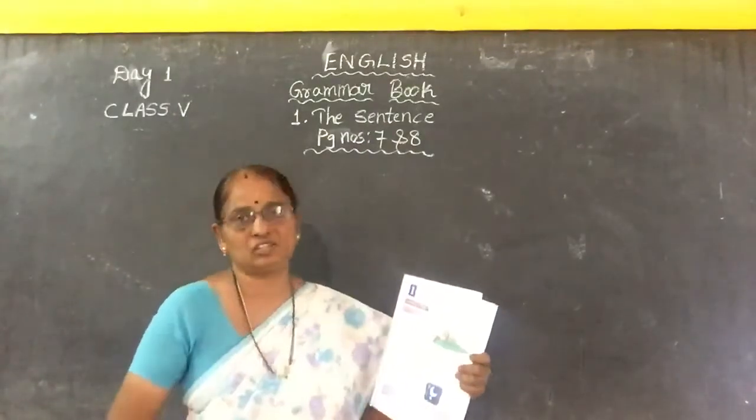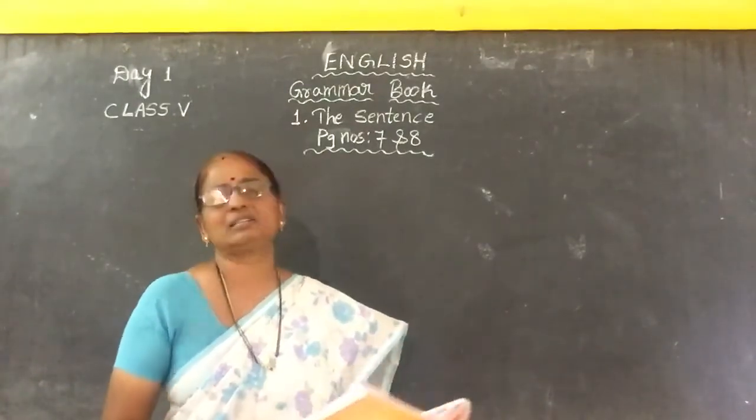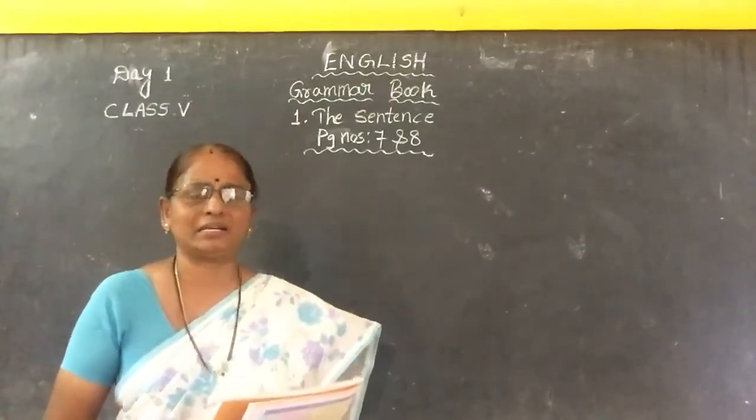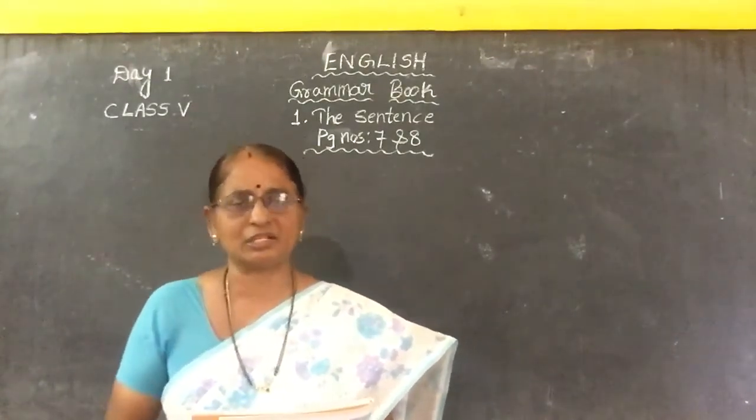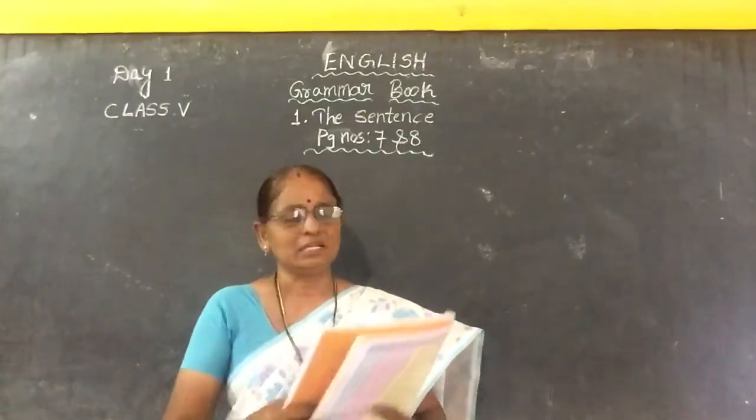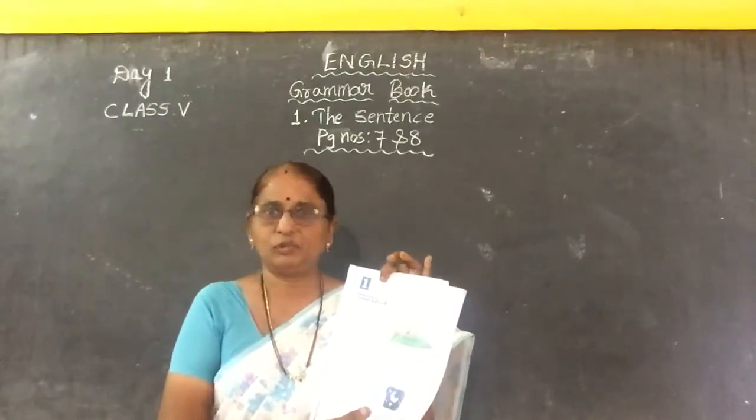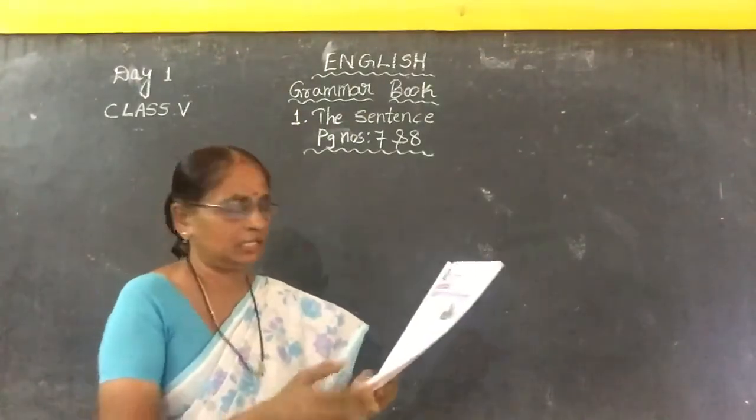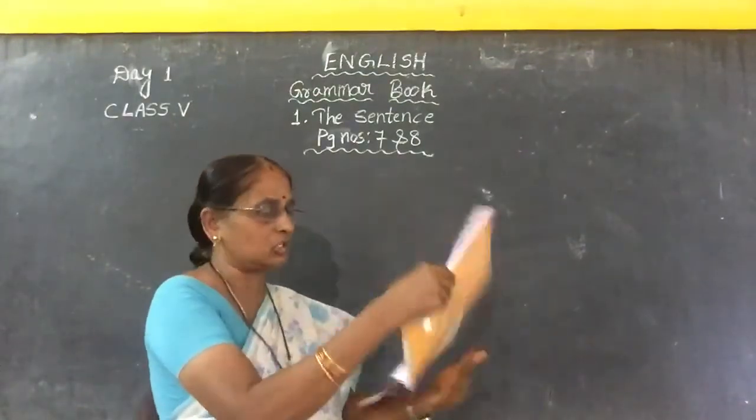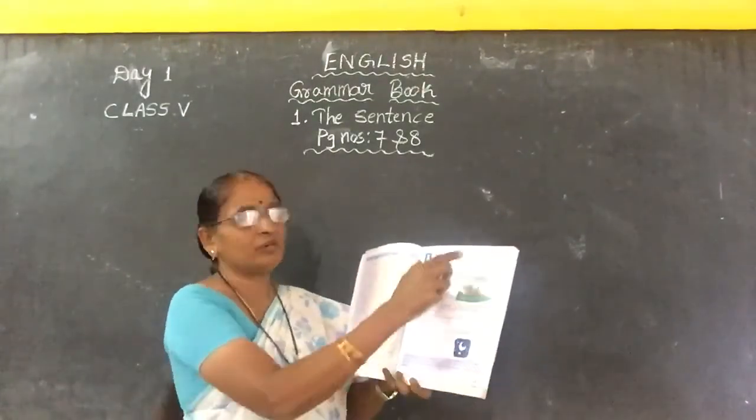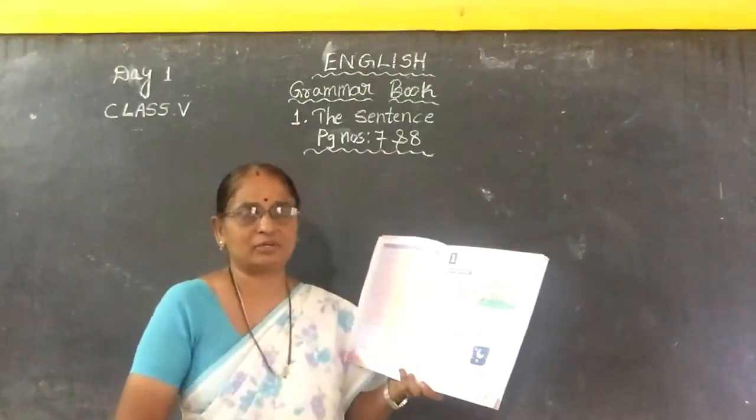It is the sentence, children. Already you got this in 4th class and 3rd class: what is called a sentence, how to write a sentence, and what are the types of sentences. Once again, we will revise the same chapter. Today we have to go through lesson 1 from our separate English grammar book, page number 7. Take out your book, everybody, children. Grammar book, not textbook, children. This is the separate grammar book.